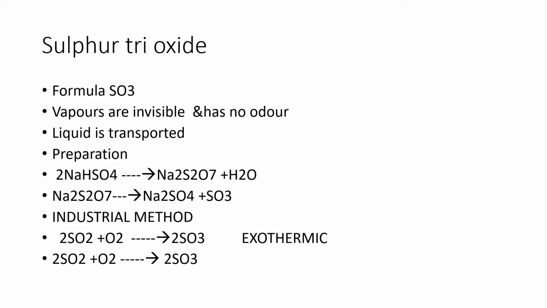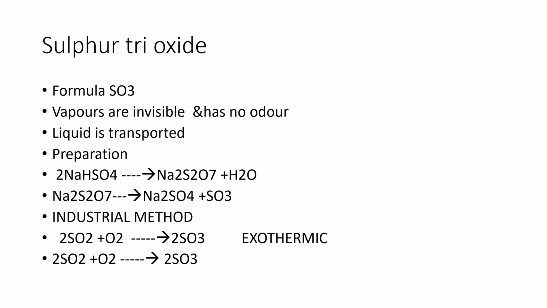Now, in getting the sulfur trioxide, the catalyst vanadium pentoxide changes from the +5 state to the +4 state. Here sulfur dioxide is changing to sulfur trioxide by reducing vanadium +5 to vanadium +4. After that, vanadium +4 gives electrons to oxygen, again changing to vanadium +5.